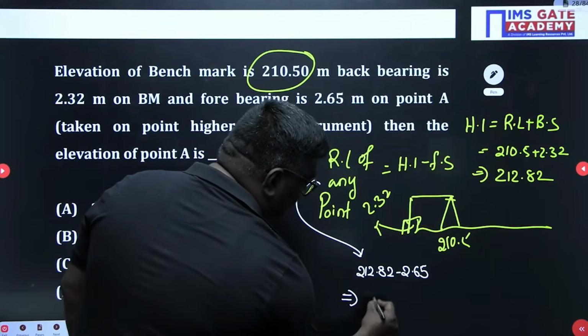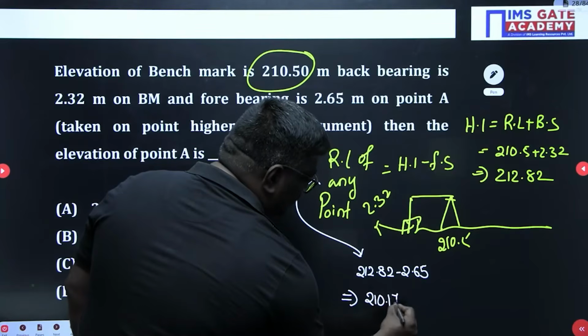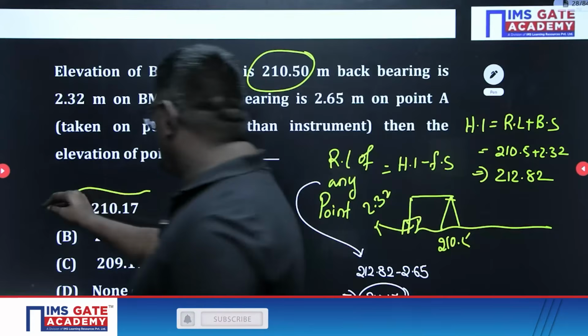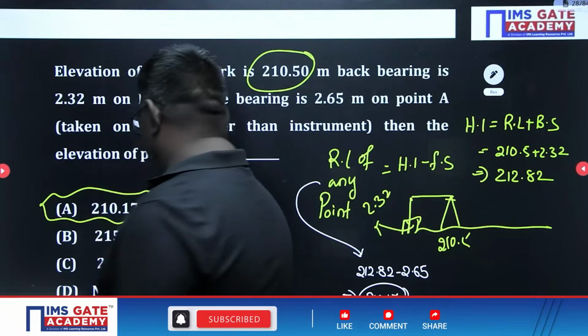So this will be equal to 210.17. This will be equal to how much, sir? 210.17. So option A is the right answer.